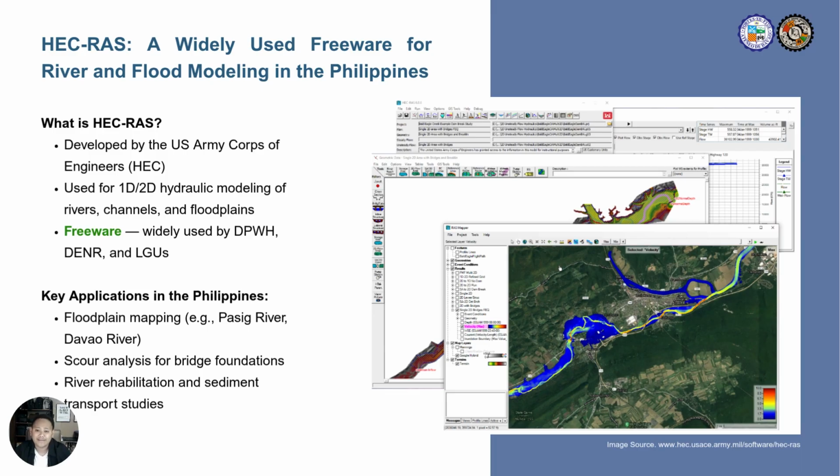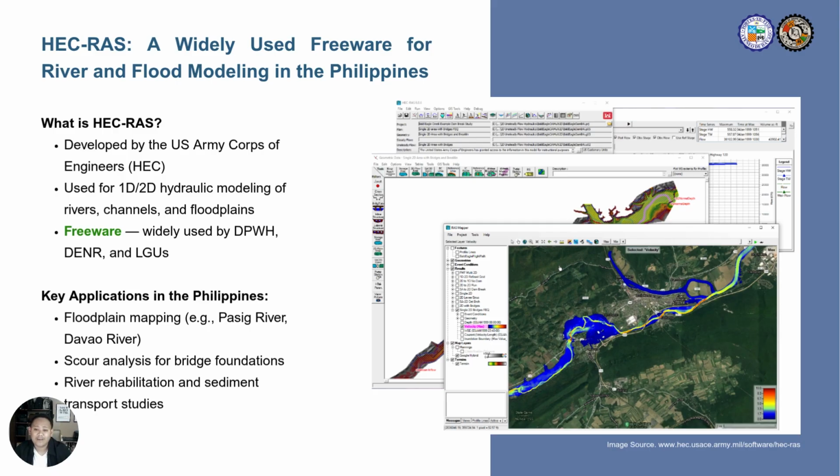In the Philippines, government agencies such as DPWH, or the Department of Public Works and Highways, DENR, and local government units extensively use HEC-RAS software for hydraulic and hydrologic simulations due to its reliability and accessibility, and at the same time, it is a freeware.